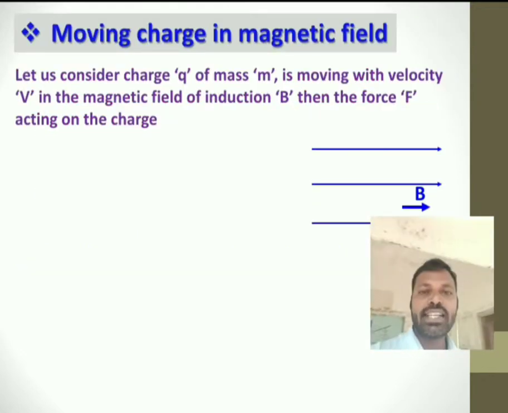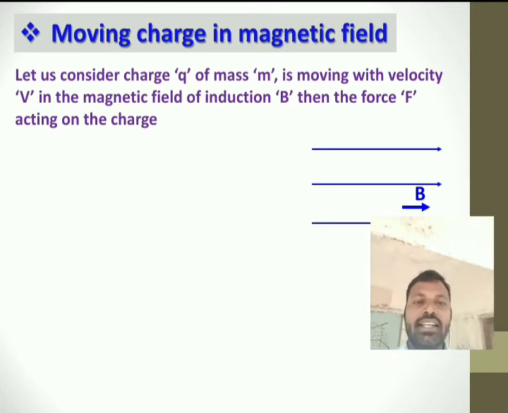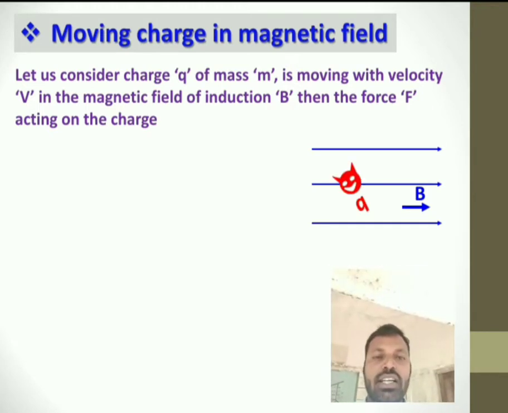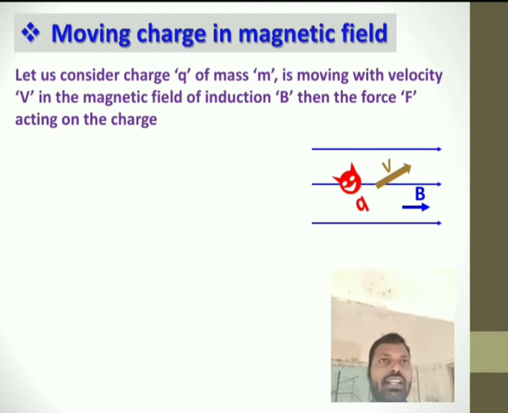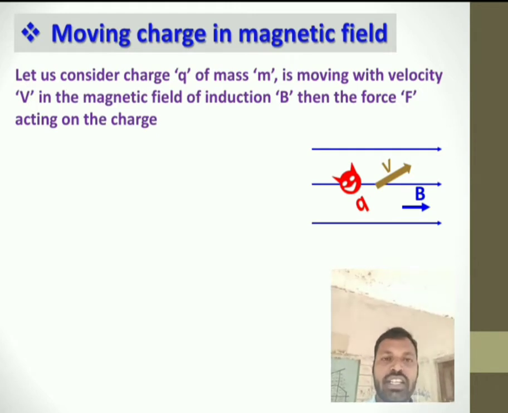Now the second one, motion of a charged particle in a magnetic field. Let us consider a charge q of mass m moving with velocity v in a magnetic field. The magnetic field induction is B here. Now in this magnetic field a charge q is moving. See here, this is my charge which is moving with velocity v in a random direction. It is not parallel, not anti-parallel, not perpendicular, just in a random direction a charged particle is moving with velocity v, right.